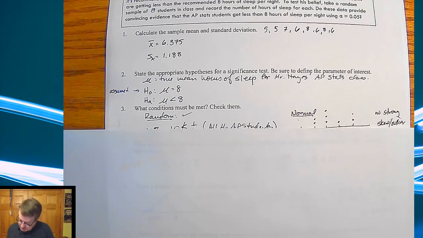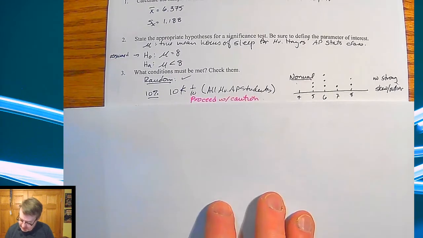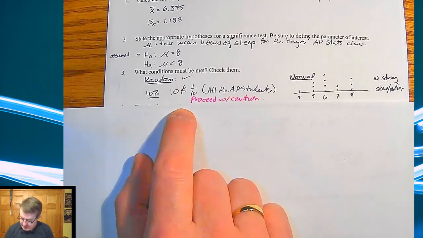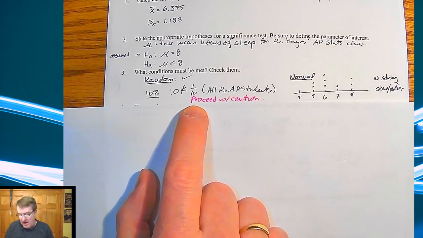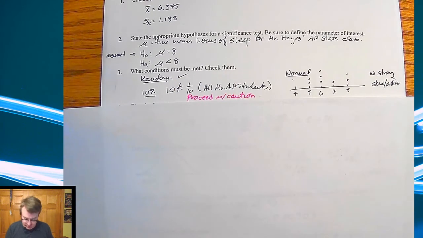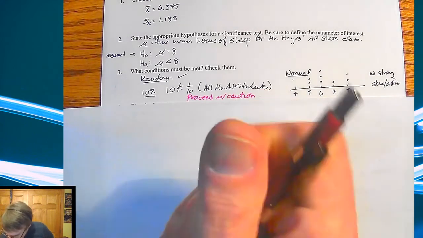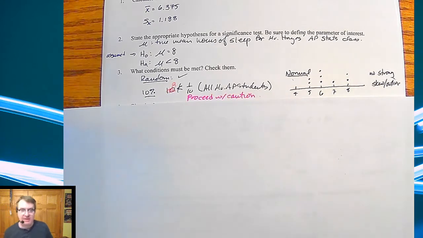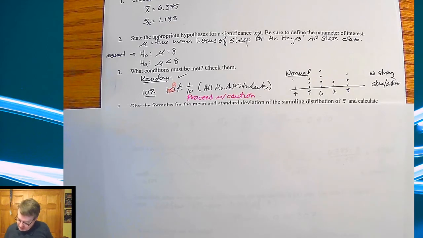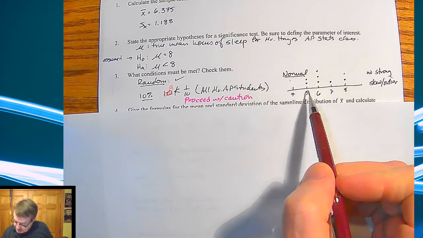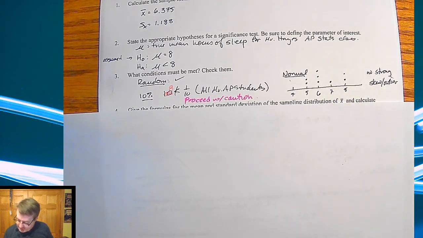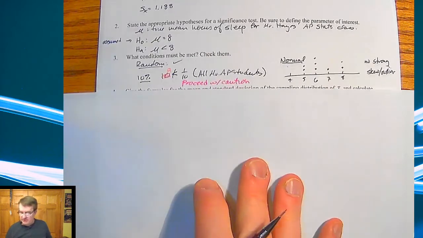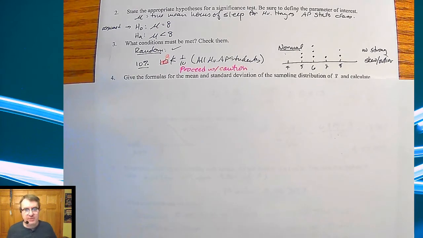So for conditions, this won't be a surprise. 10% random, yes. 10% condition. 10 is not, that actually should be an 8. 8 is not less than 1/10 of all my stat students. I wish I had 80 AP stat students, but everybody needs goals, right? So we're going to go ahead and proceed with caution there. Normality, there is no real strong skew or outliers on that, so we'll have to see where things go. But we'll still go through and see what the form says.